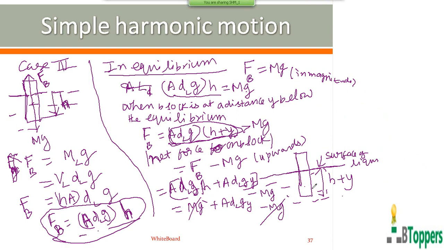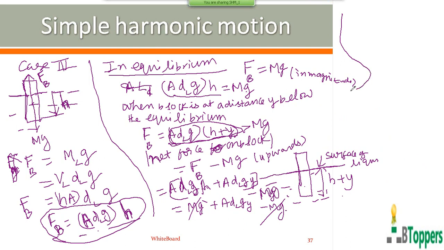So the magnitude of the force at the instant when the block is a distance y below the equilibrium position: the magnitude of the force of buoyancy will be A dl g h plus A dl g y, which is more than the weight mg. So the magnitude of the net force in the upward direction is equal to the magnitude of the force of buoyancy in the upward direction minus the magnitude of its true weight mg, which acts downwards. But if A dl g h is equal to mg, these two get cancelled.